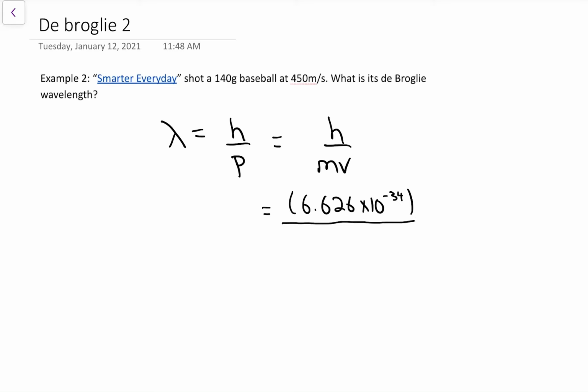h is the constant. We have to put the mass into kilograms, so that's 0.14. The speed is 450.